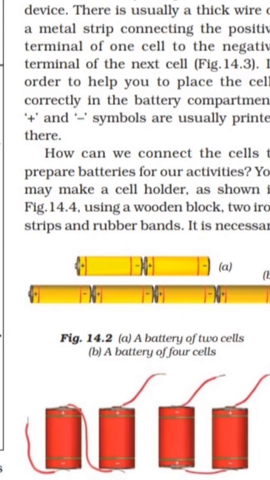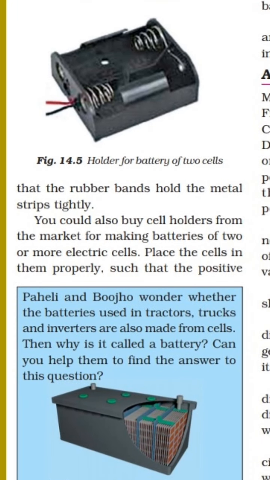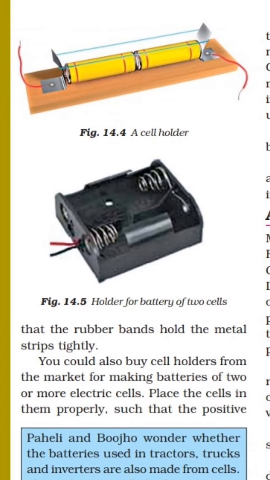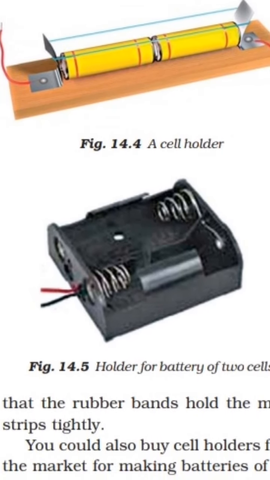It is necessary that the rubber bands hold the metal strips tightly. Here you can see the diagram of the cell holder in figure 14.4. One wooden block is used, two iron strips, a rubber band, two cells and wires.